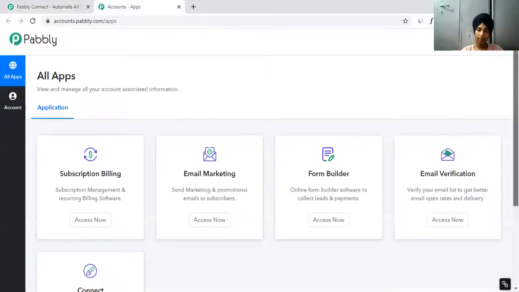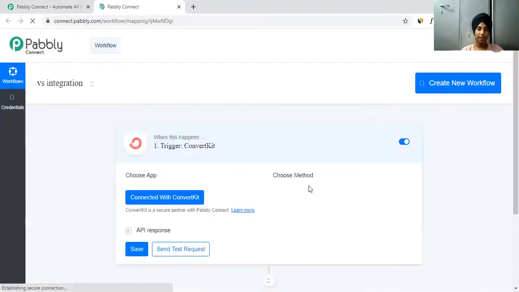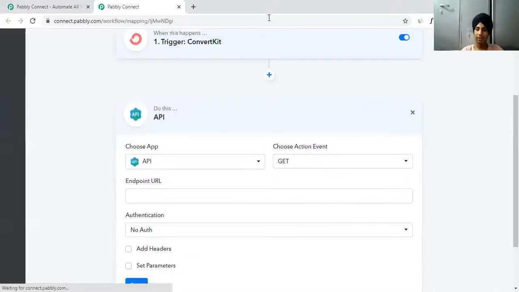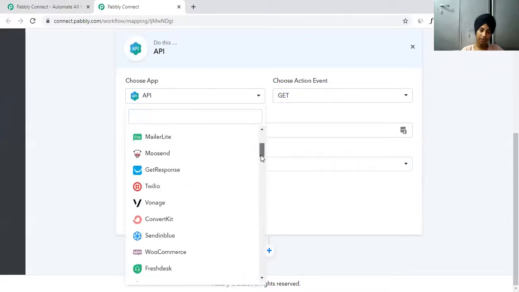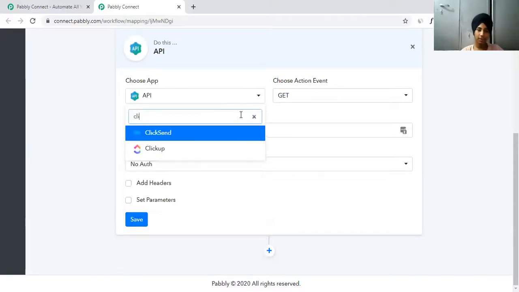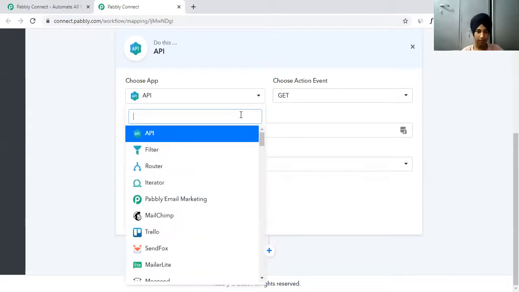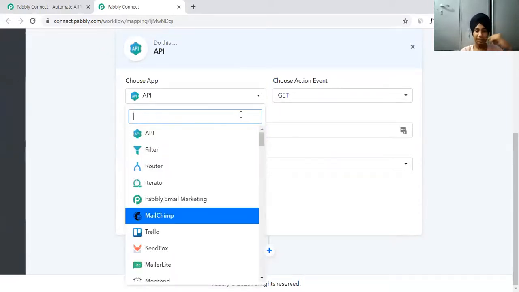As you can see, let me access my Pebble Connect. So they are having a limited app. This is the workflow that I created for that working integrations. As you can see, they are having very few integrations. ClickFunnels will be over here. It's not updated in the front end, but ClickFunnels is not here right now.